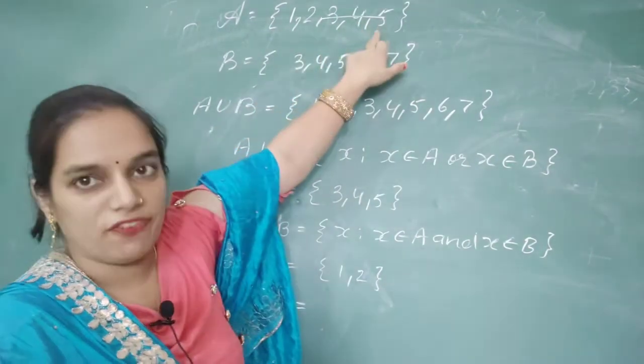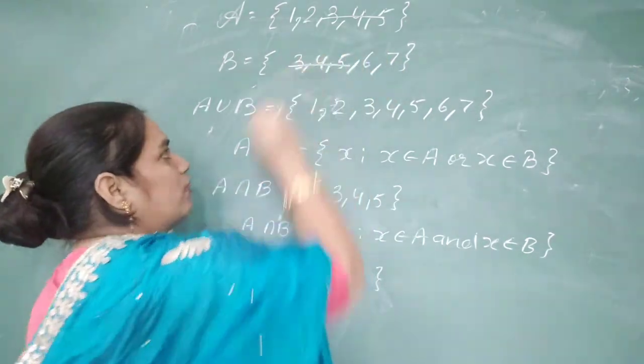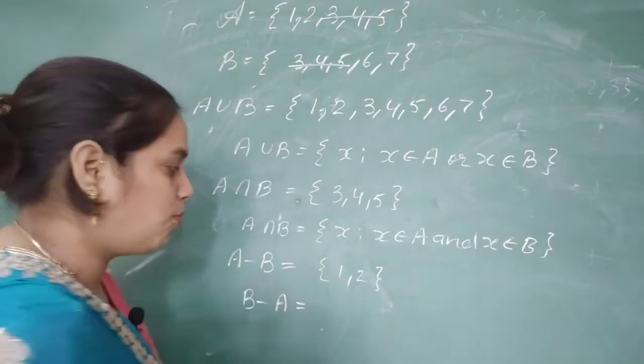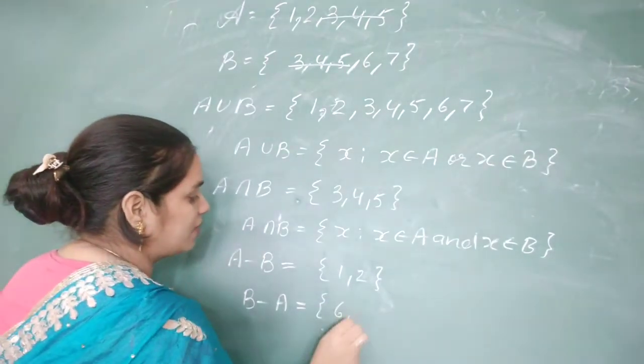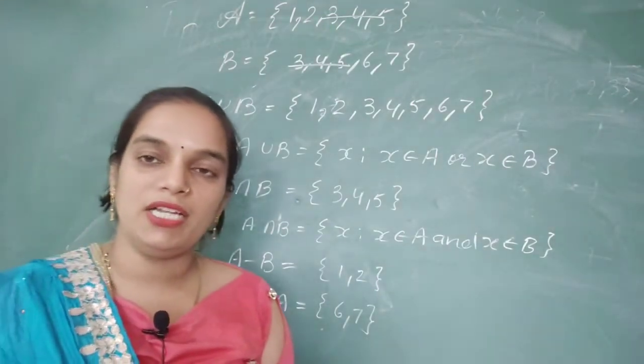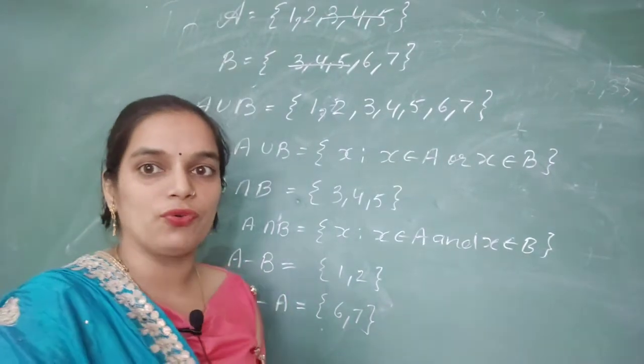So 3, 4 and 5 are the values of set A which lie in set B. So we will remove these values. Then the remaining elements will be 6, 7. In this way we will find the difference of two sets.